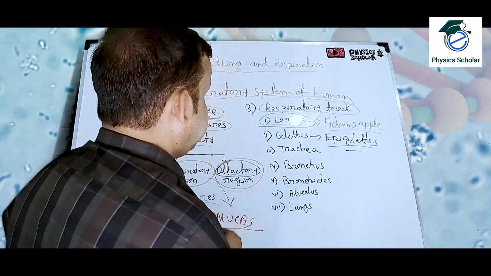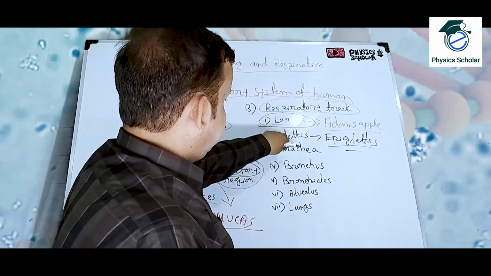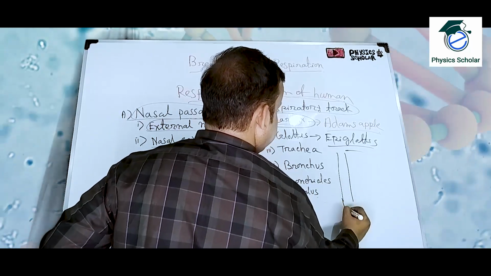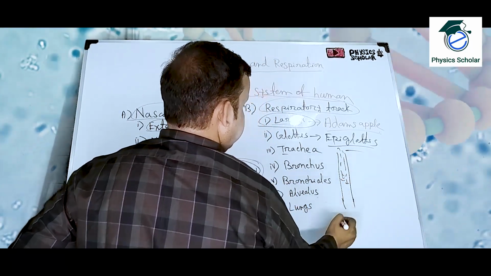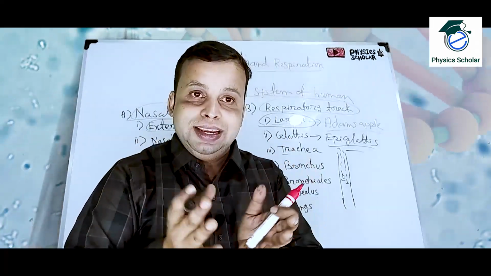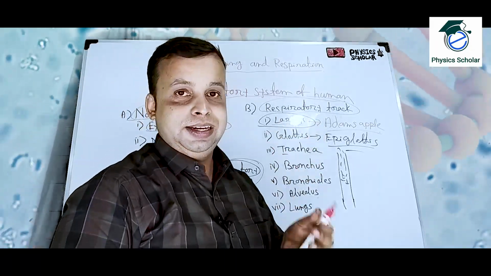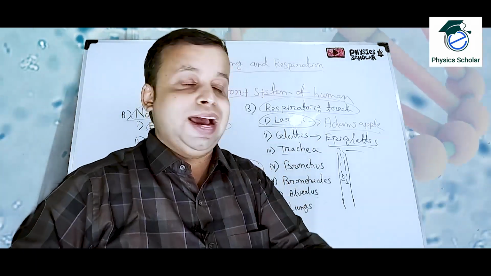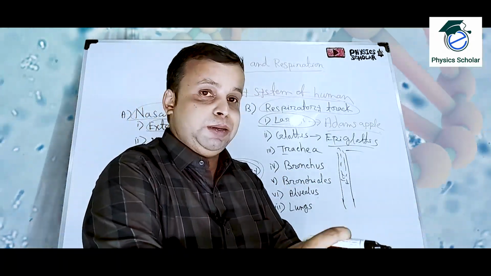So the trachea is nothing but a tube. From the glottis it is a tube-like pipe. The air will enter in it, and the trachea is then split into two parts, because we have two lungs. That is known as the bronchus. It will enter in our lungs, and then the bronchus will be split into other multiple parts.